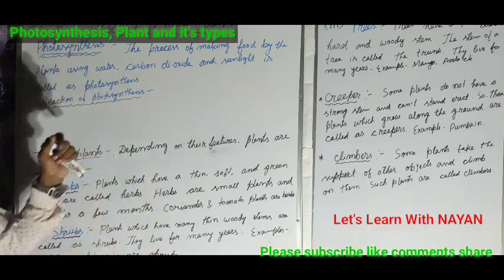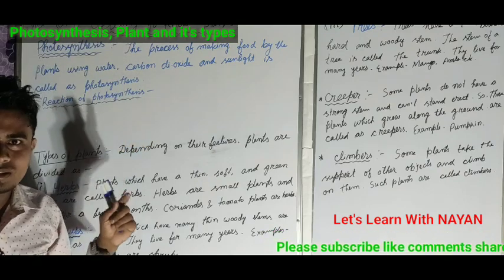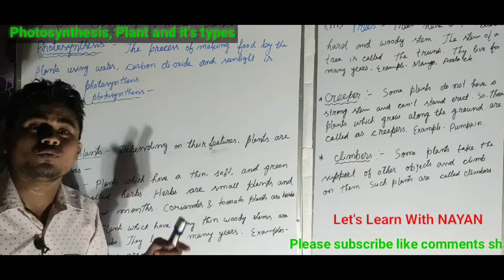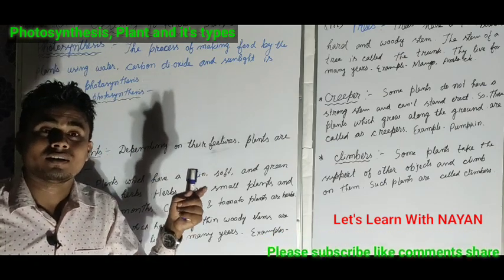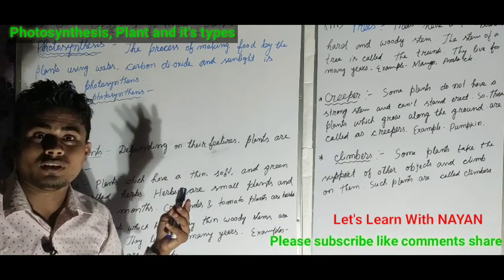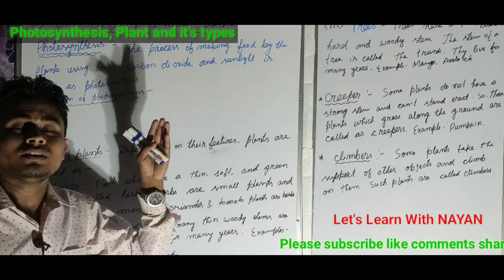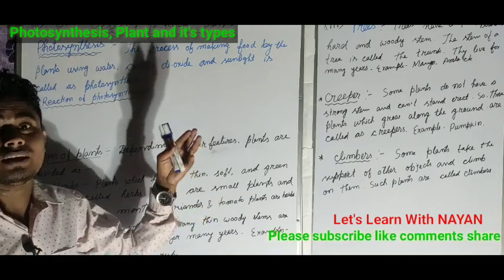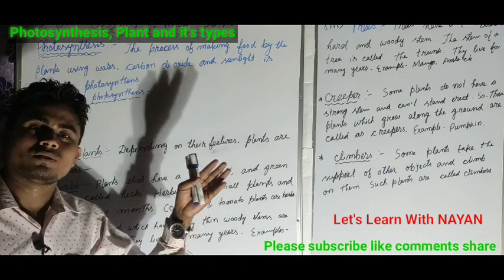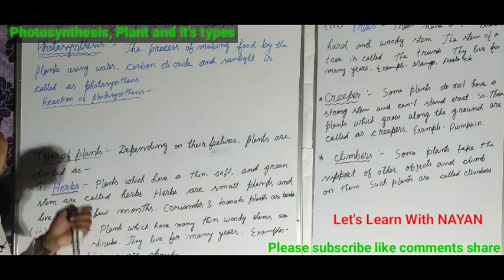Okay, so photosynthesis is a process by which the plants make their own food with the help of sunlight, chlorophyll, and also carbon dioxide. They prepare their food and produce glucose. That process is known as what? Photosynthesis.